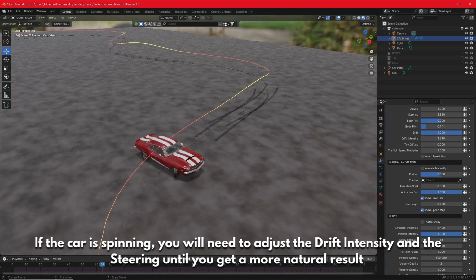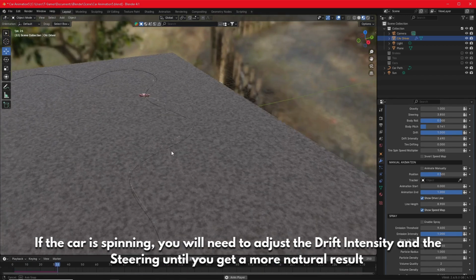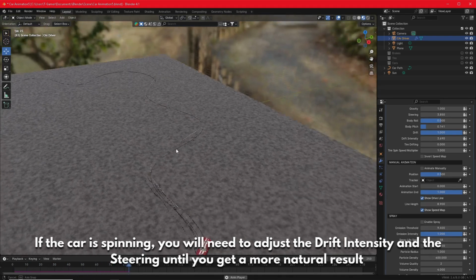If the car is spinning, you will need to adjust the drift intensity and the steering until you get a more natural result.